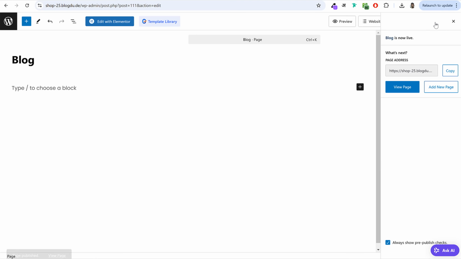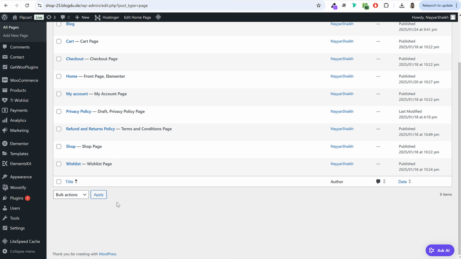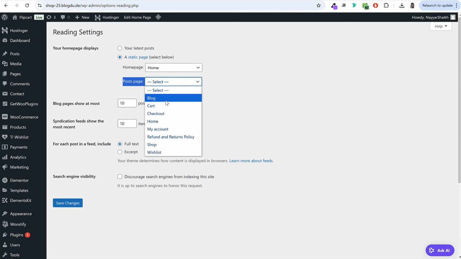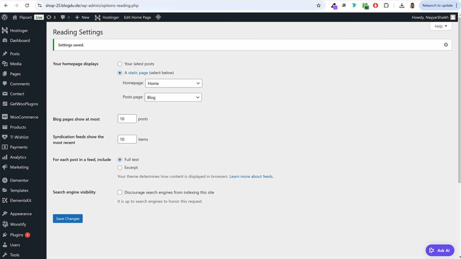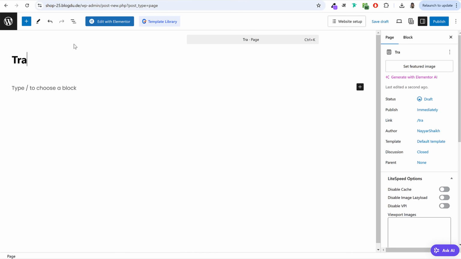Okay. And just like we set the home page, we have to set this blog page as well. So come back to your main dashboard. Under settings, click on reading, and under your posts page, select blog, click on save changes. Okay. So that blog page is done. Now again, come back to pages. Let's create a track order page. So click on add new page, give it a title of track order.